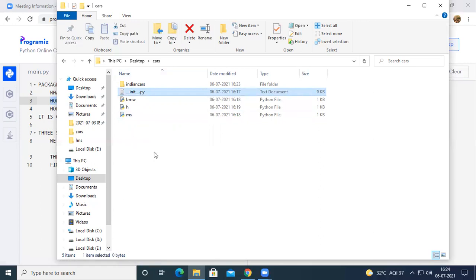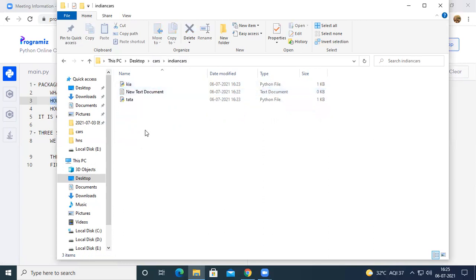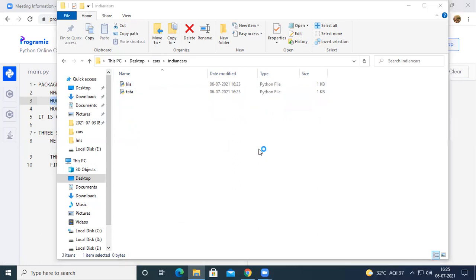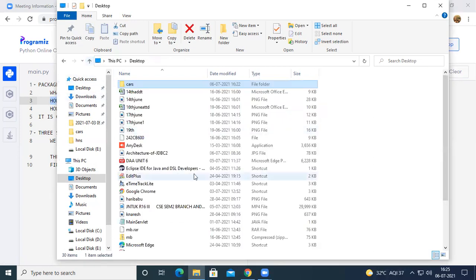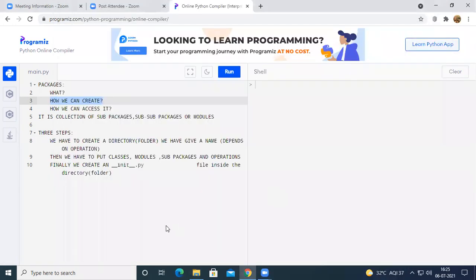Inside the cars package there is one sub package called Indian cars. If you go into Indian cars, there are two modules inside it, Kia and Tata. I think it is clear how to create a package and how to create a sub package, right? As we saw earlier, a package is a collection of sub packages, modules, classes, etc.